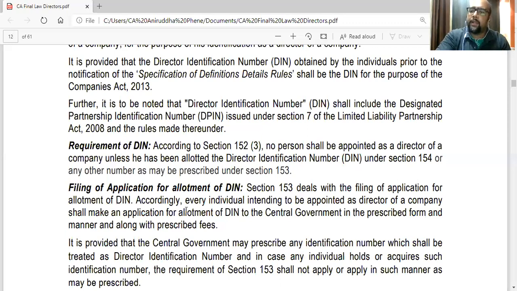So if you already have a DPIN, then you don't have to separately apply for a DIN. That is what this Act says. So under that Act, the designated partners are supposed to have a DPIN, that is a designated partner identification number. So that is equivalent to a DIN under this Act.